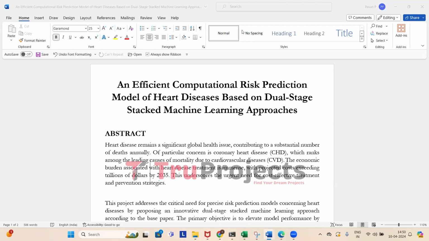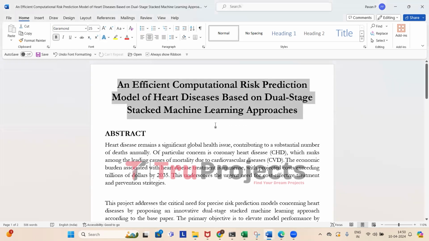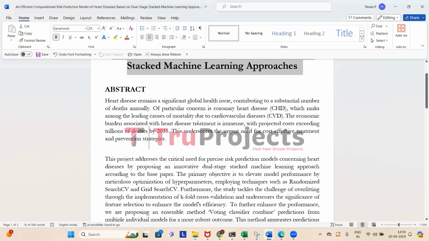Welcome to True Projects. In this video, we are going to discuss the project, which is an efficient computational risk prediction model of heart diseases based on dual stage stacked machine learning approaches. So, before getting into the execution, let us understand what the project is about.